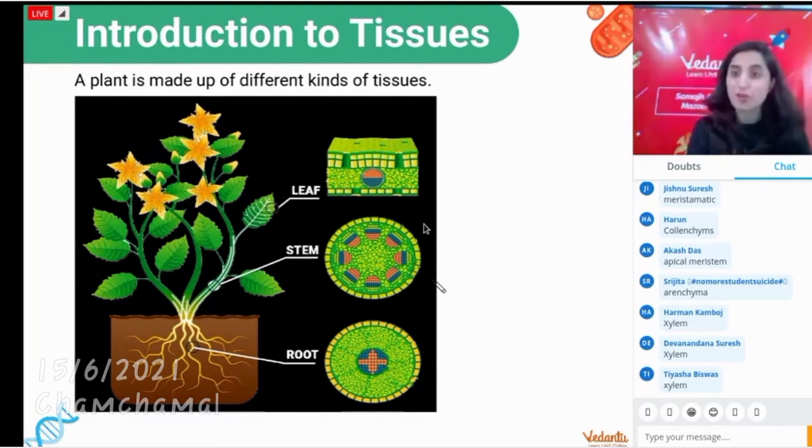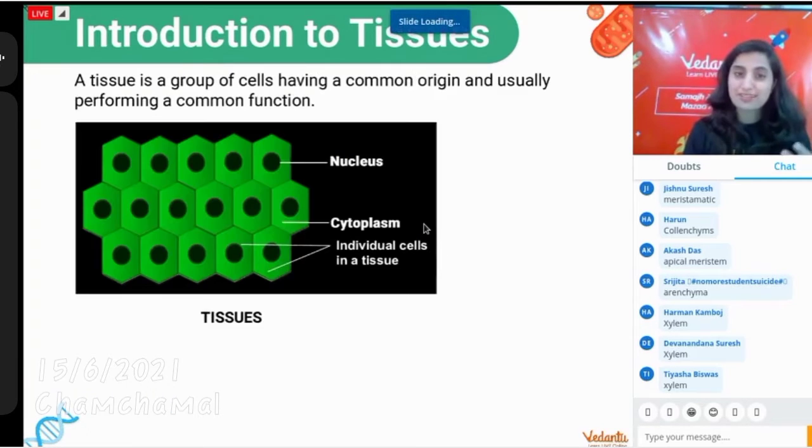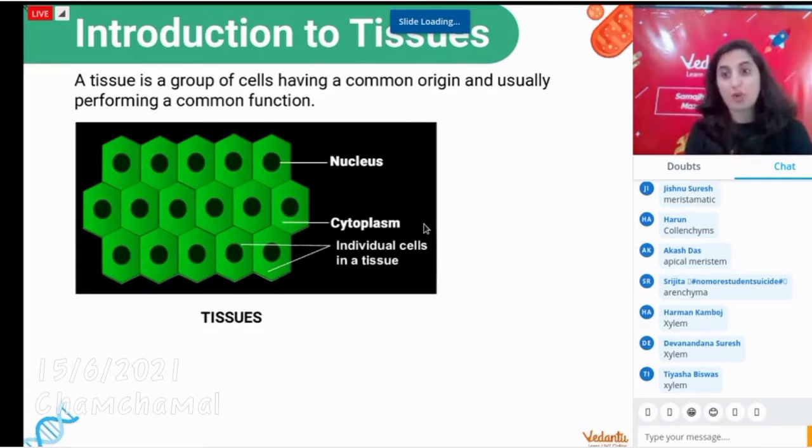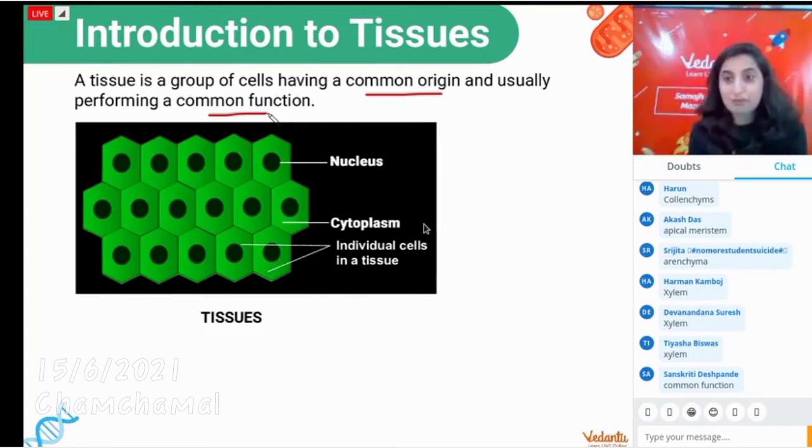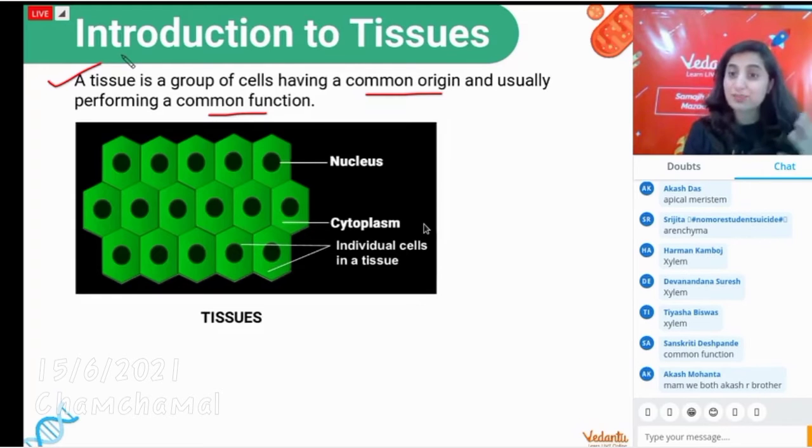Kudos to you all. I will now talk about some things in more detail, in a proper way. But it's not just like, say, for example, I take 1 cell, 2 cell, 3 cell, 4 cell in a petri dish, and that will be called a tissue. No. What is called a tissue is when the cells have common origin and common function. Just keeping the cells together does not make it a tissue. They must have a common origin and common function. That is called a tissue. So let us see what types of tissues are there.